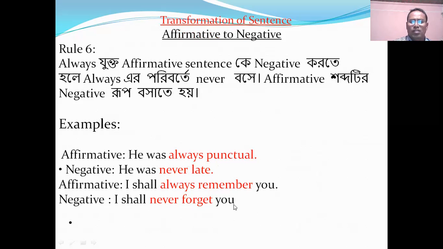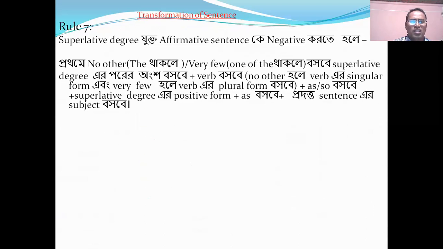Dear learner, we have already learned 6 rules. Another rule is that in the superlative degree, if we get no other, we will use no other when we make it negative. Very few, if we get one of the. In the superlative degree, if you get one of the, then we will use very few, and if we get the, then we will use no other when we make it negative.